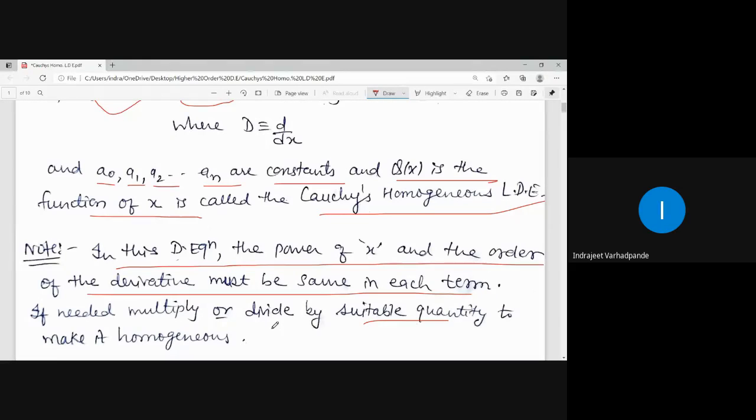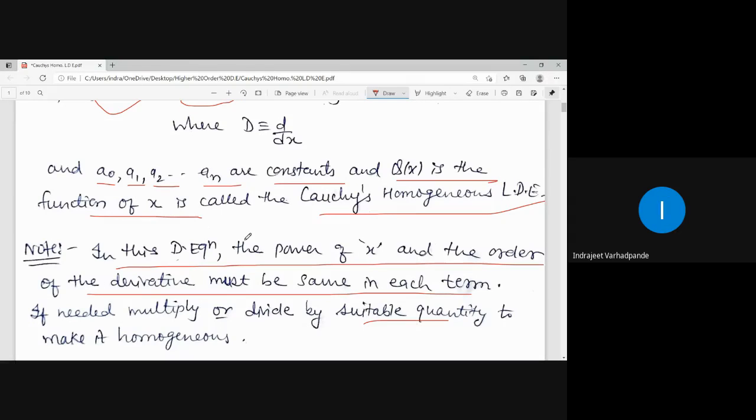Unless and until that differential equation is homogeneous, we cannot call it Cauchy's and we cannot simplify it further. So always make sure that whatever differential equation with variable coefficient you are provided, is it homogeneous or not? If it is found to be homogeneous, then only we proceed with the steps. Else, first try to make it homogeneous by multiplying or dividing by the suitable quantity. That is what they remind you here, how it is to be simplified and done.